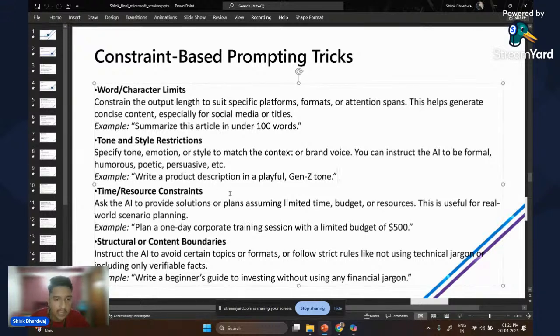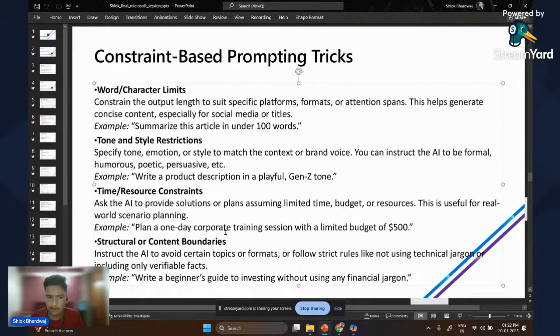Going forward, time and resource constraints. Ask the AI to provide solutions or plans assuming limited time, budget, or resources. This is useful for real world scenario planning. For example, plan a one day corporate training session with a limited budget of 500.